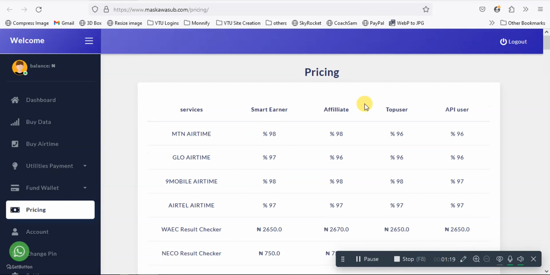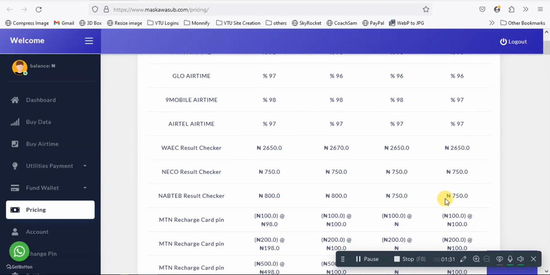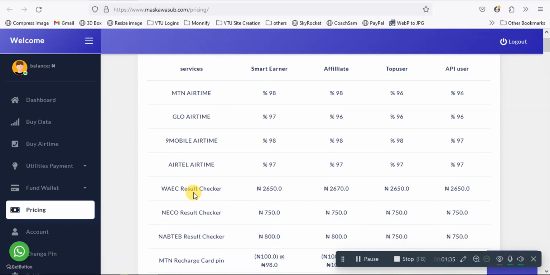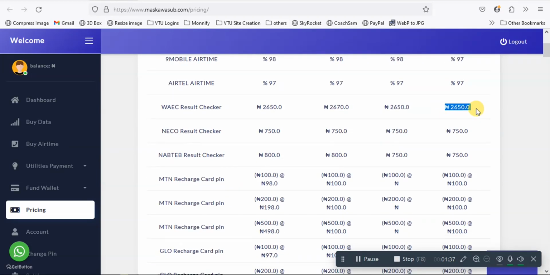So you can see as an API, we're getting airtime for 96, MTN Glo 96, 97 for 9 Mobile, 97 for Airtel airtime, right? Then for result checker 265, this should be WAEC result checker.